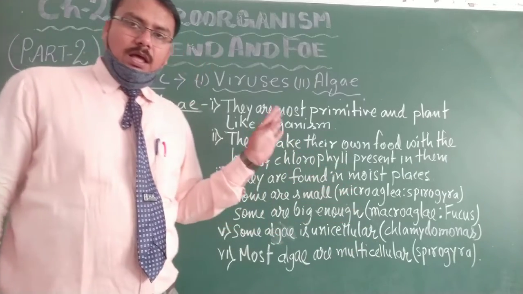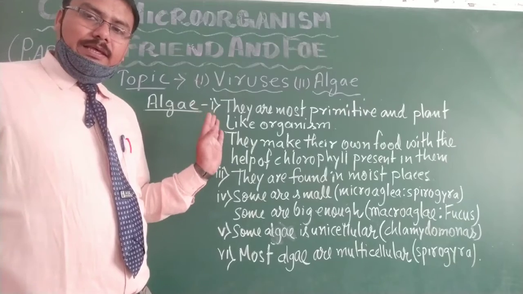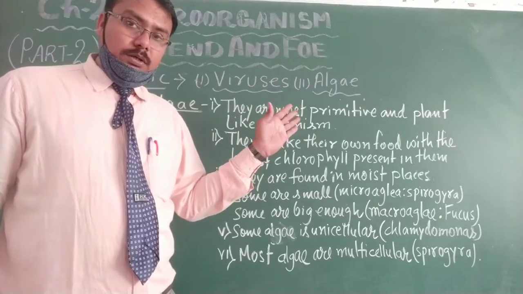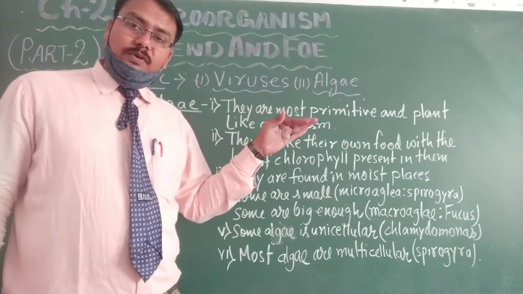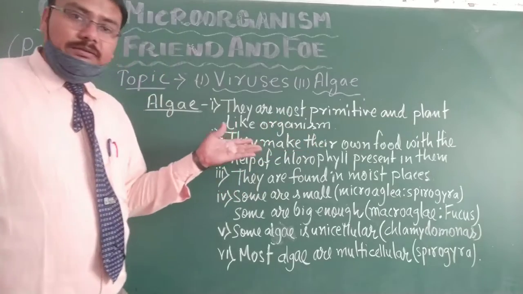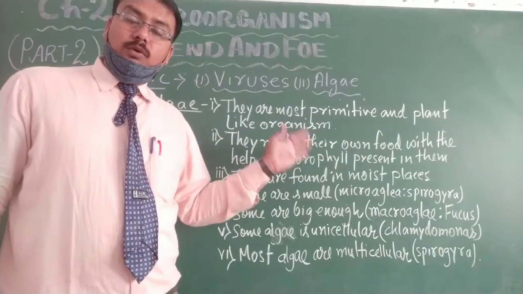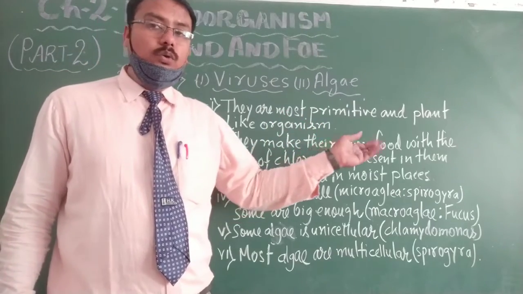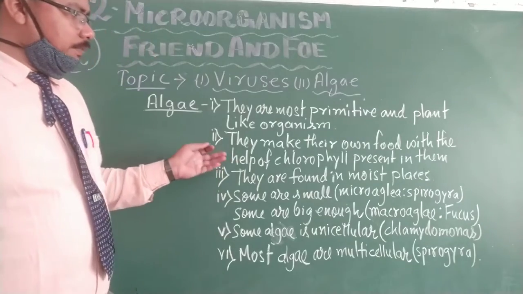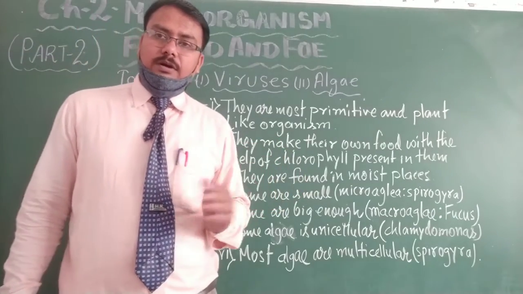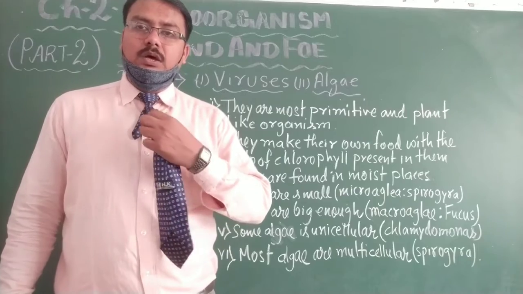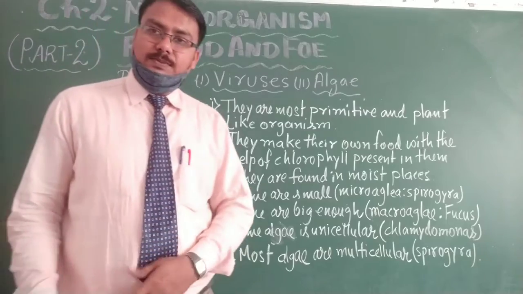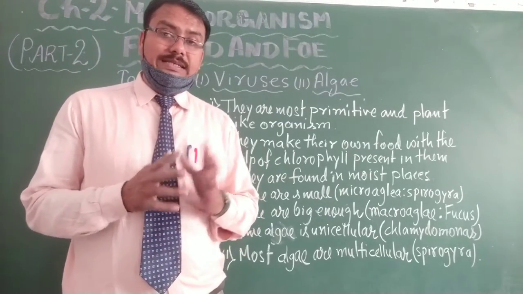So students, I am going to tell you about the algae. Algae are the most primitive green plant-like microorganisms that have been present on the earth's surface from the very beginning, and they contain chlorophyll. Due to the presence of chlorophyll, they can prepare their own food. They are found in moist, damp places as well as stagnant water, just like pond water.